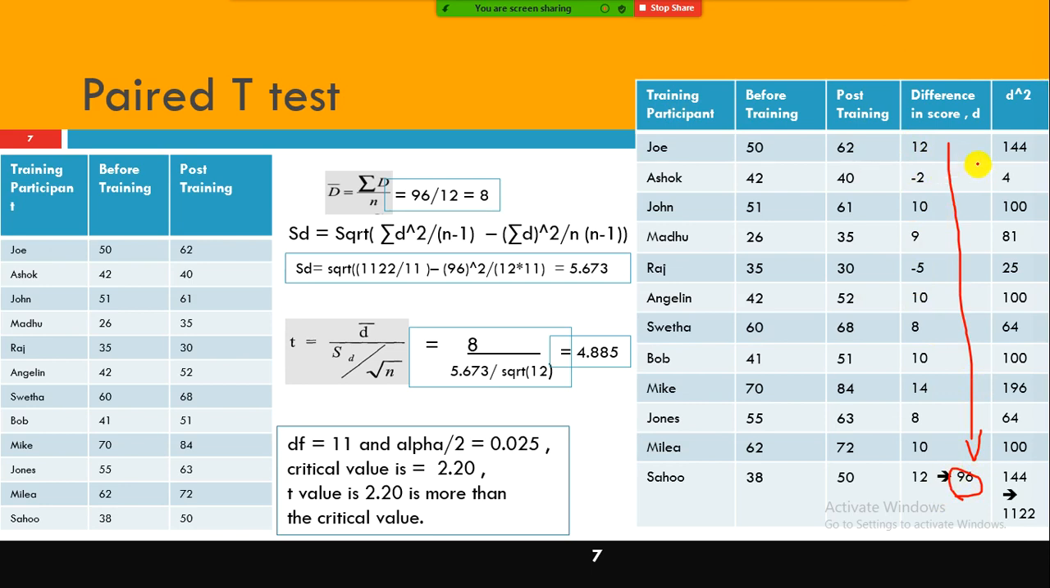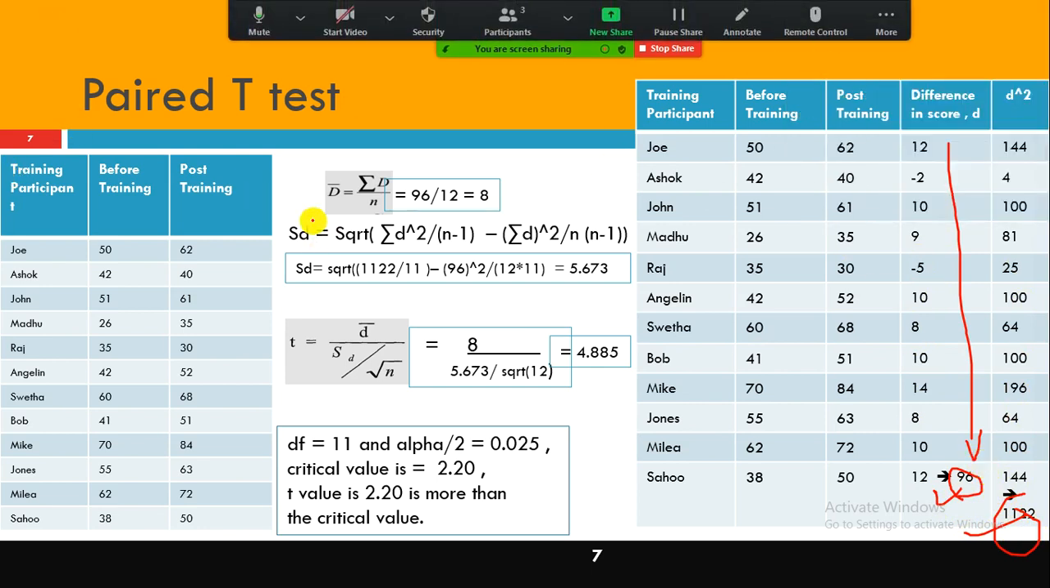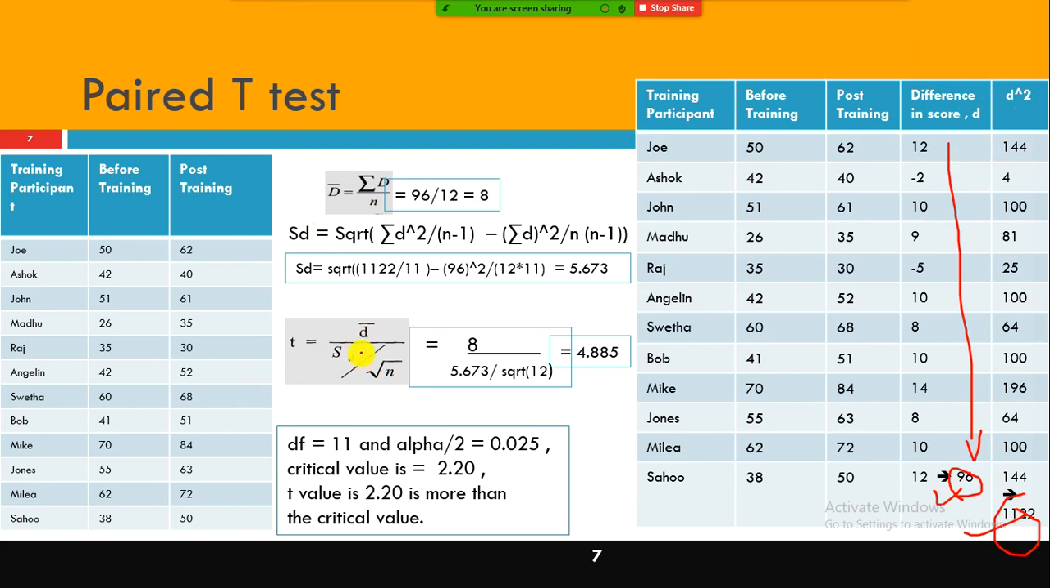The next thing we did: just because we had negative values, we need to square them. We squared them, we got some value. This also we need to take into account. The formula for the test statistic is t equals d bar divided by standard deviation divided by square root of n. Here the standard deviation you cannot get just like that, since you have two samples, the dependent samples.